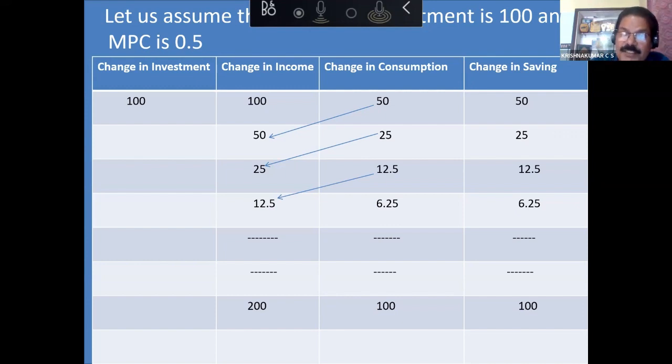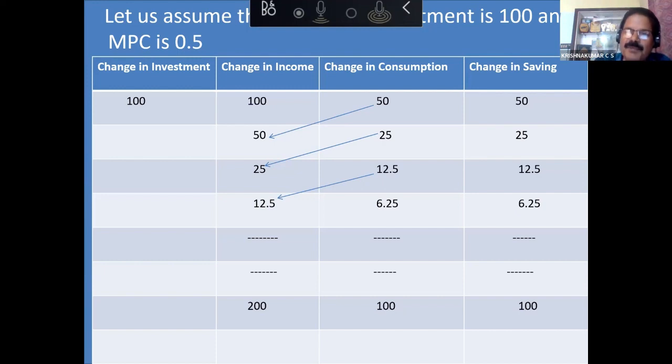And how much income will be generated due to this investment? For that, we have to find out K. In this case, how will you find out K? K is equal to 1 by 1 minus MPC. That formula we can use. So K is equal to 1 by 1 minus MPC, 1 minus 0.5, that is 0.5. So 1 by 0.5 is actually 2. So how much income will be generated? 2 times, 200 will be generated. 100 will be consumed and 100 will be saved because MPC is 0.5.